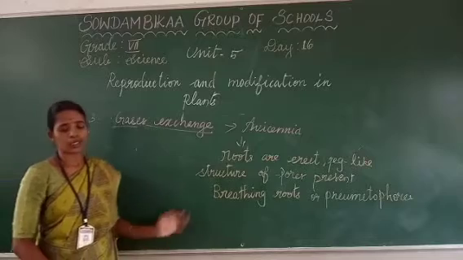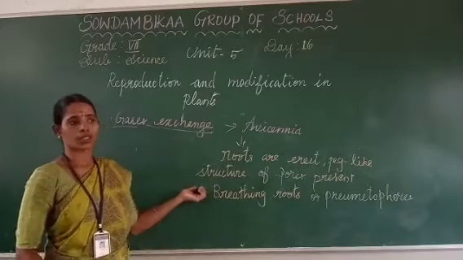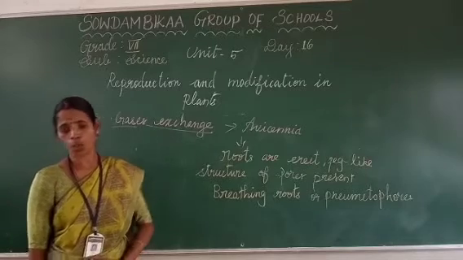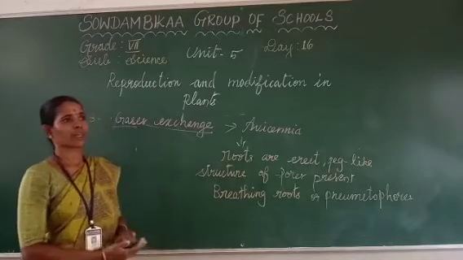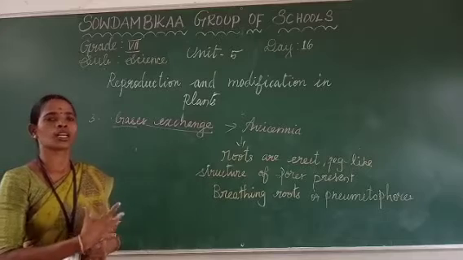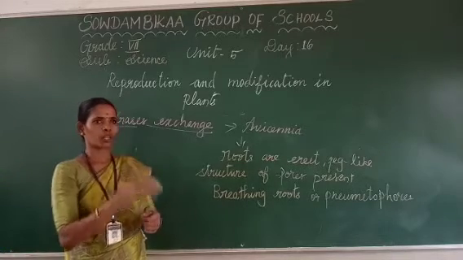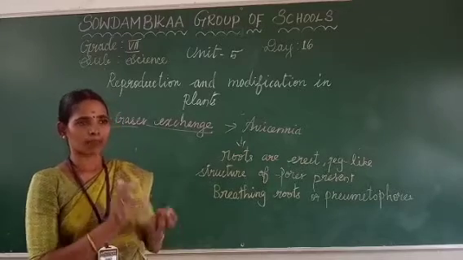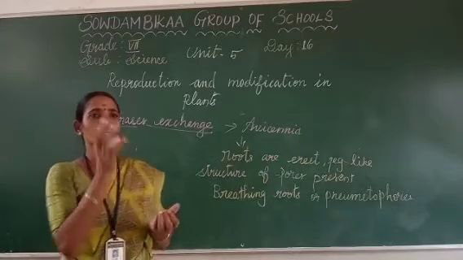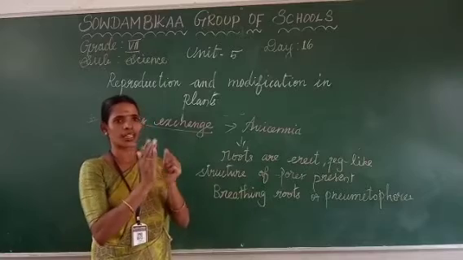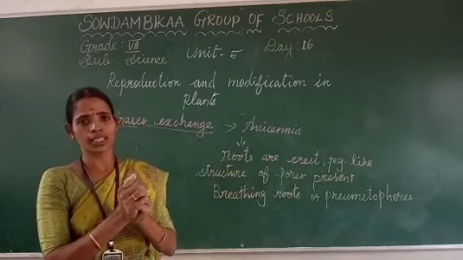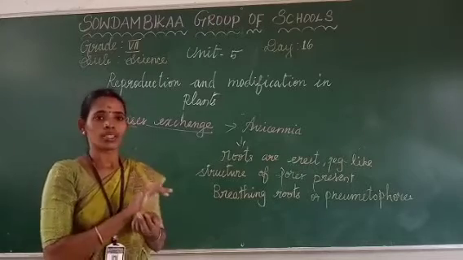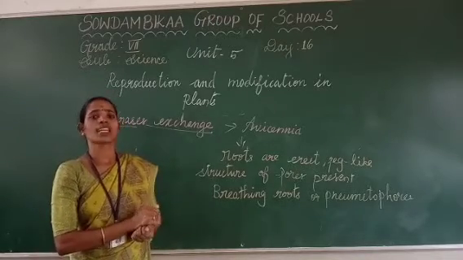Are we clear or not? Shall we go to see the next one? As well as the epiphytic plant. Epiphytic plant means what? Vanda. Already we have seen that after getting rain, we can see this type of plant growing on some other plants, on the trunk part of a tree. From the trunk part it will grow. So this type, Vanda, is an epiphytic plant.